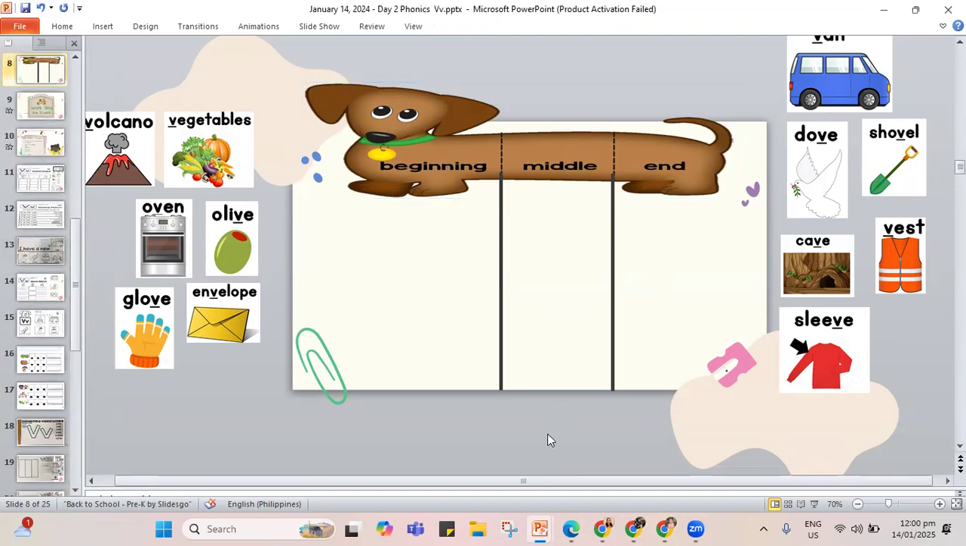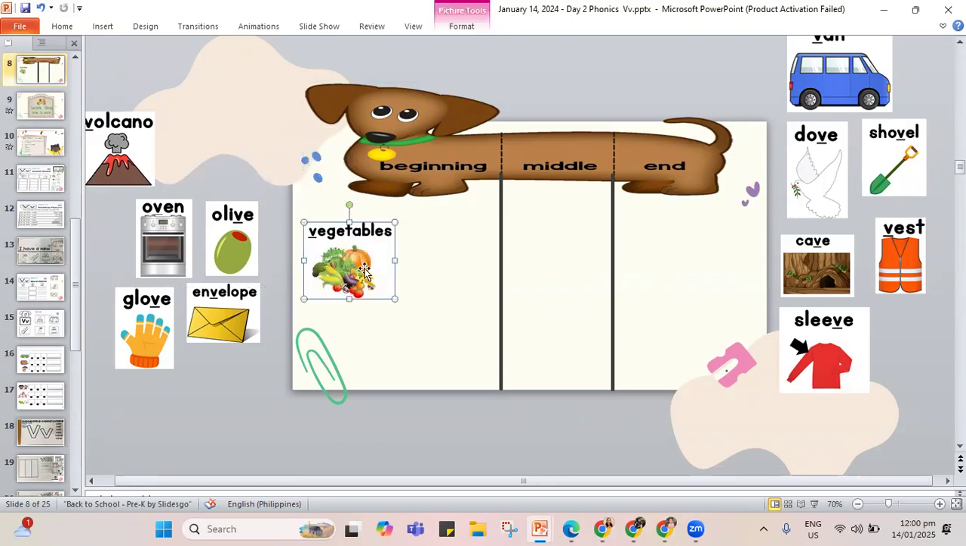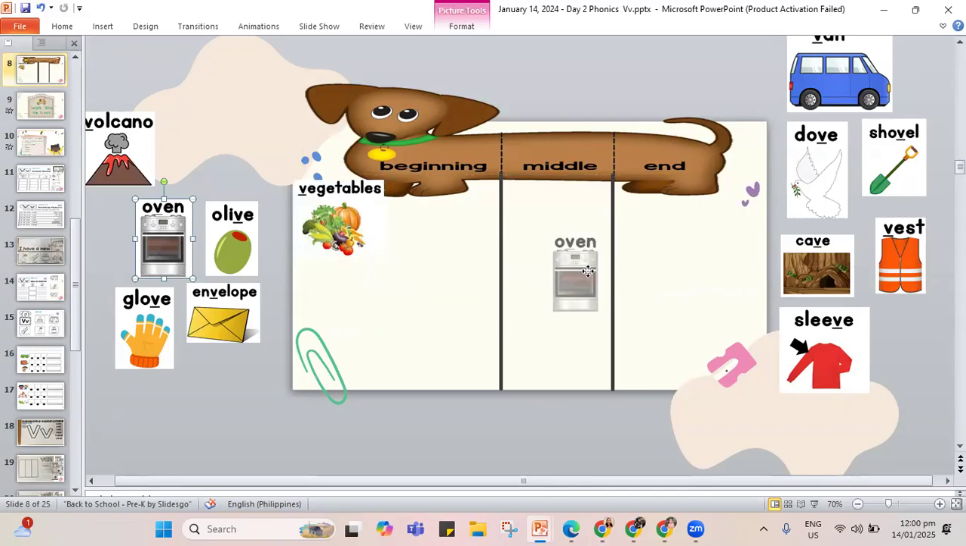So if we put vegetables, where can we put vegetables? The V sound is in the beginning. Okay, next, how about the oven? Where's the V sound in oven? Oven is in the middle. We get to put it in the middle.